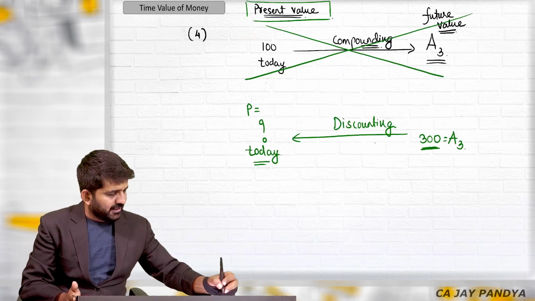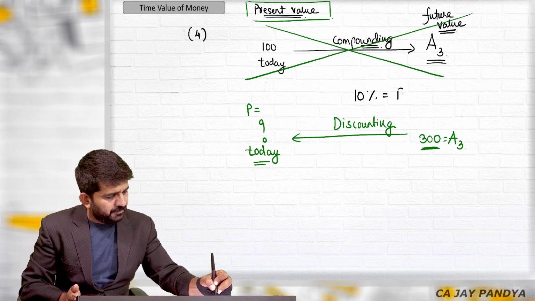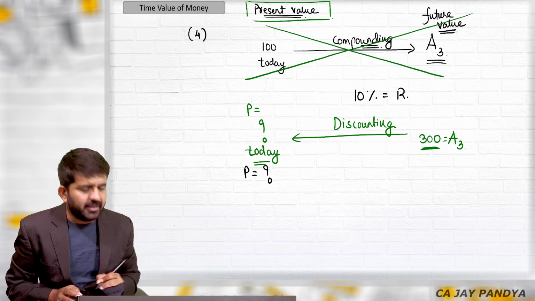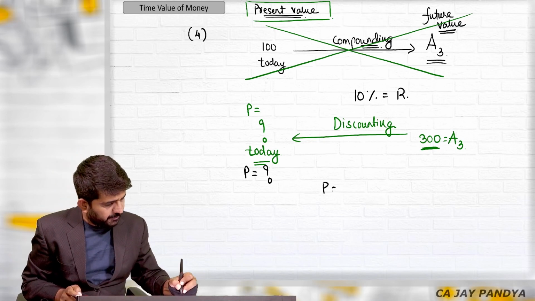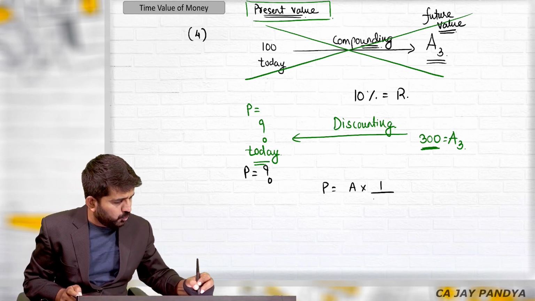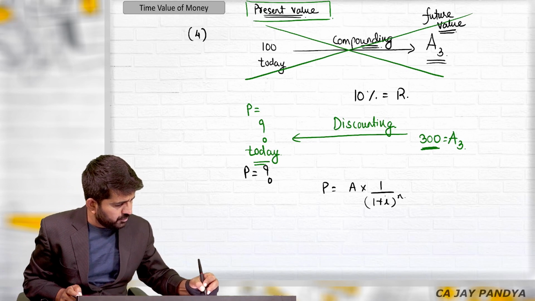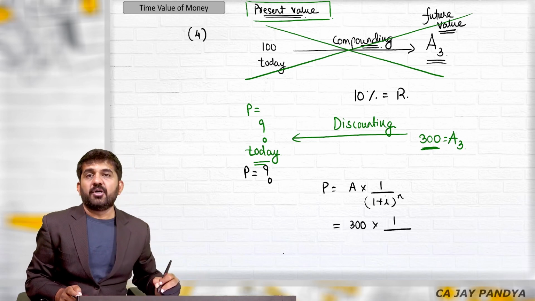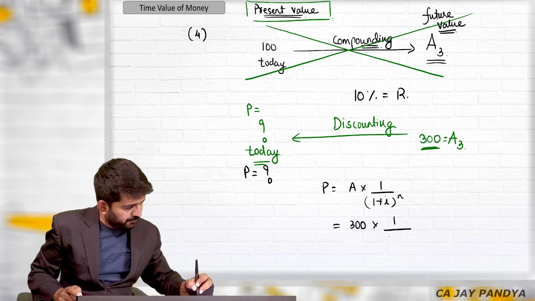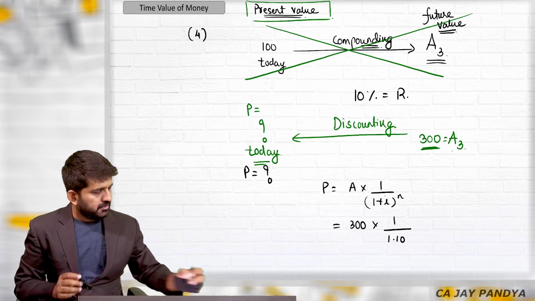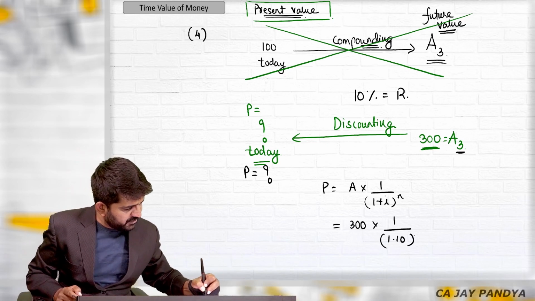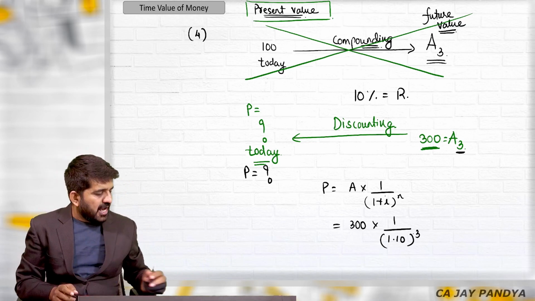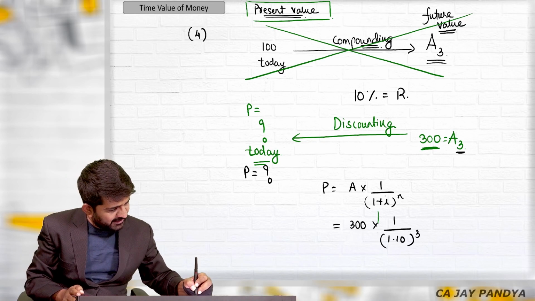Let me find the answer in this case. If the rate of interest is 10%, I am finding the present value today by the same formula. Present value is equal to A into 1 upon (1 plus I) raised to n. What is A? 300. 1 upon 1 plus I, and 1 plus I will be 1.10. What is the number of years we need to discount? Raised to 3. Now all of you concentrate over here. I am first finding out this.